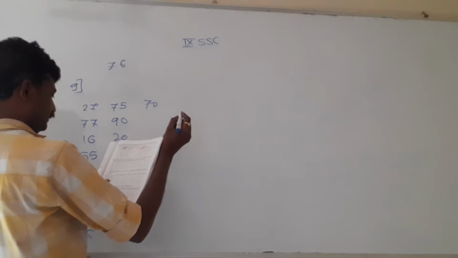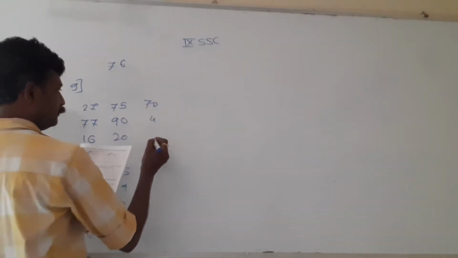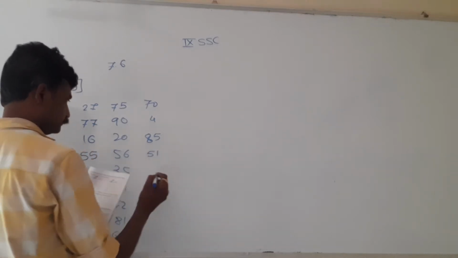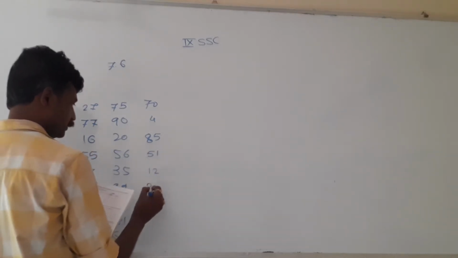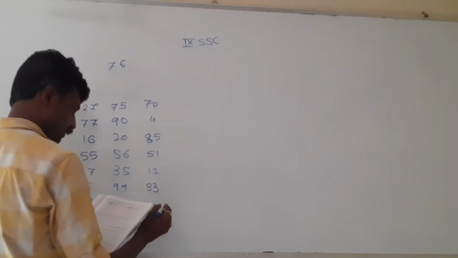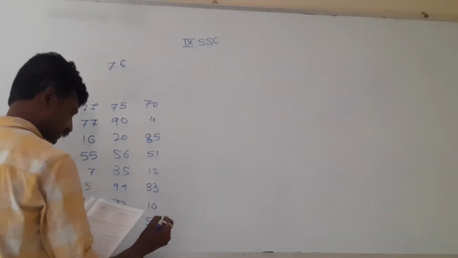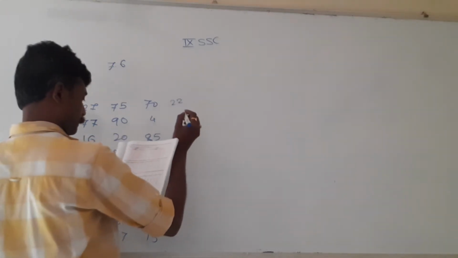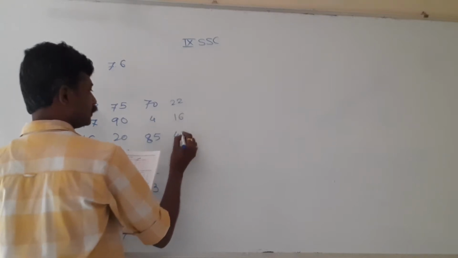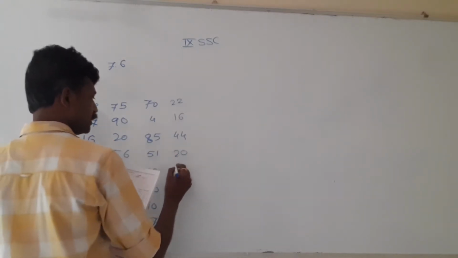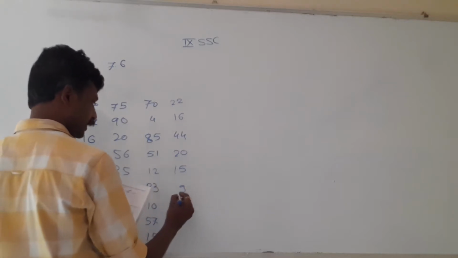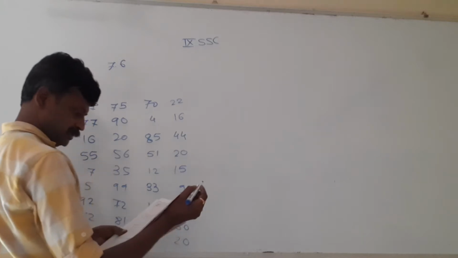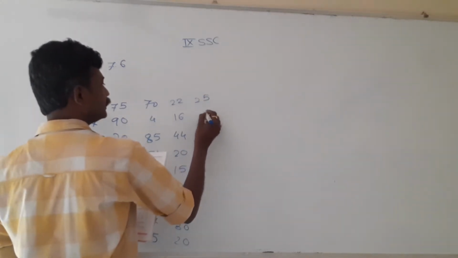Next is 70, then 4, 85, 51, 12, 33, 10, 57, 15, 22, 16, 44, 20, 15, 9, 43, 30, 20, 25, 6,